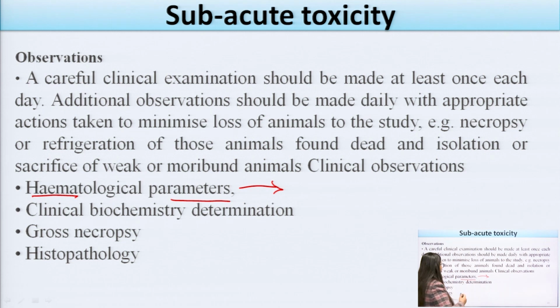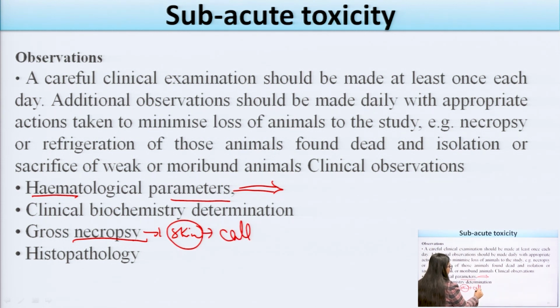We take the blood of the animals and detect some blood parameters. Then clinical biochemistry determination, gross necropsy, in which the skin part can be taken, and we have to see whether there is any cell death in the animals. Histopathology can be done.